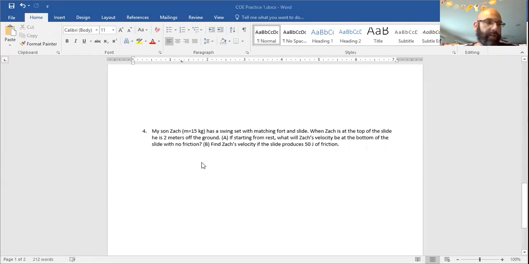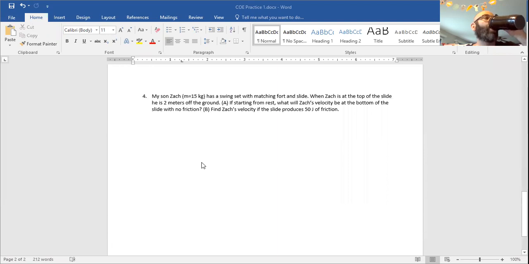All right, last problem. So Zach has a swing set with a matching slide. At the top, he's 2 meters off the ground. If he starts from rest, what will Zach's velocity be at the bottom of the slide with no friction?